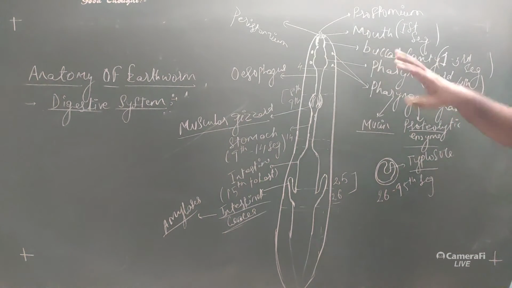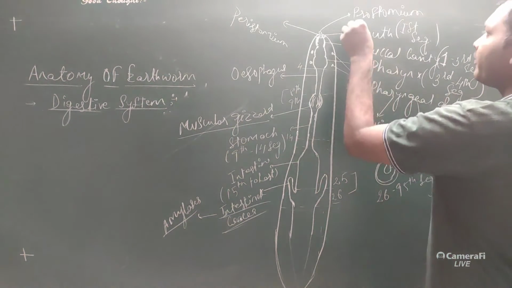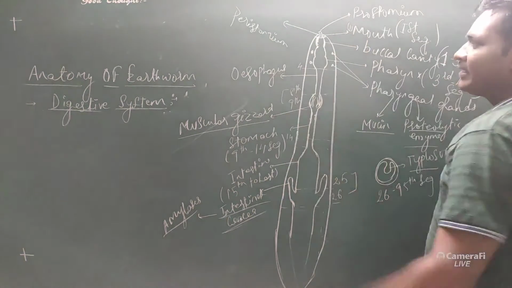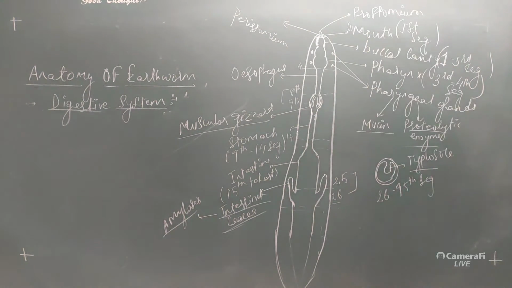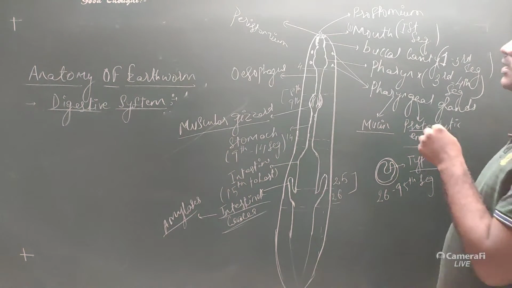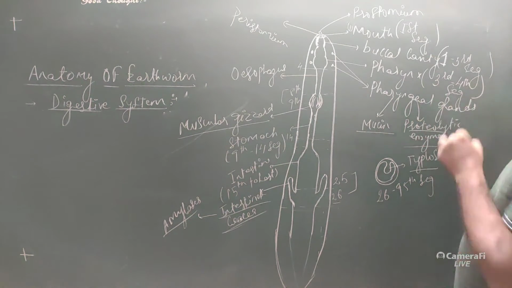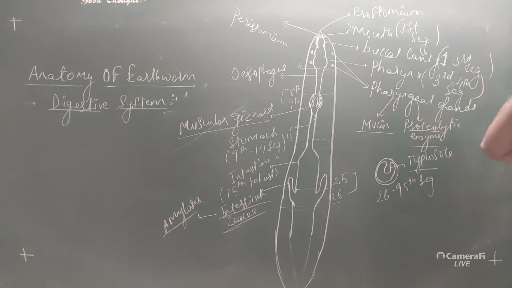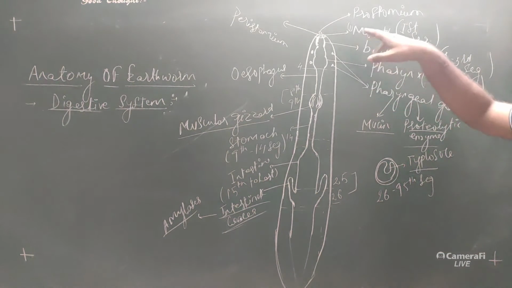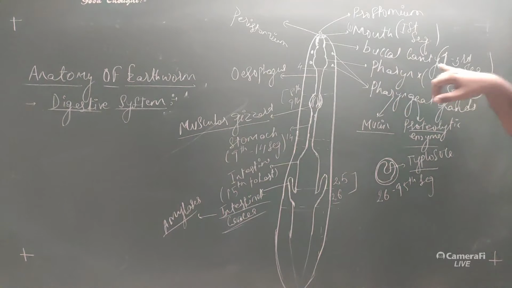It starts with the mouth, which is also referred to as the peristomium. The anterior part of the mouth consists of the prostomium. Next, the swollen part, which is seen from the first segment to the third segment, is called the buccal cavity. The buccal cavity opens into the pharynx, which can be seen in the third and fourth segment.